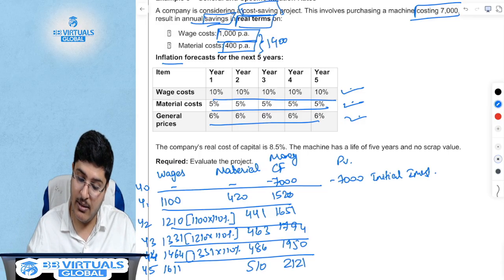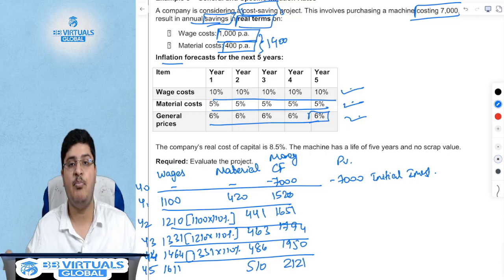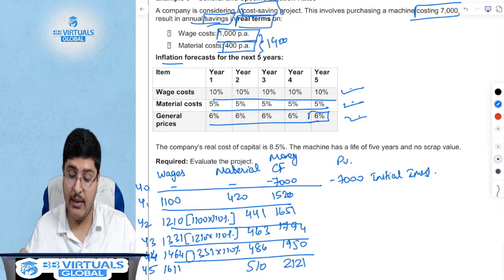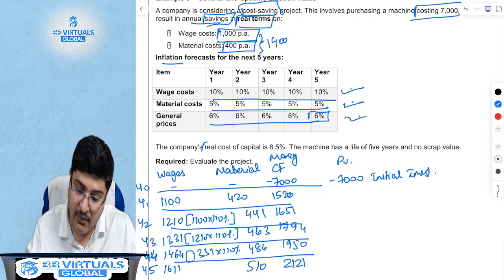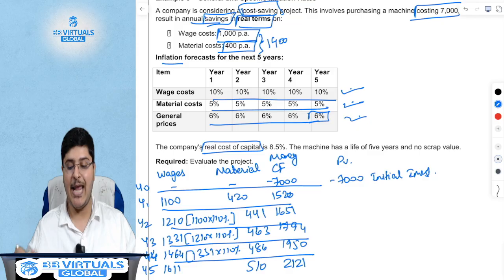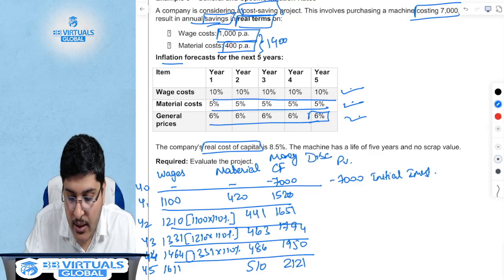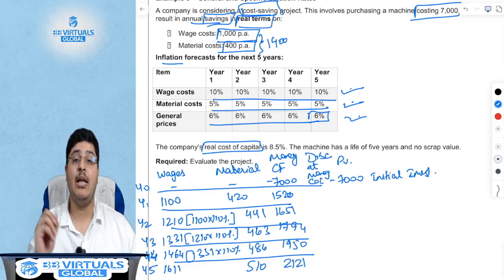Now, what is my general inflation rate? My general inflation rate is 6%. Is it relevant? Yes, it is relevant because I have been given real cost of capital. What did I say? If I have money cash flows, my discounting should be done at money cost of capital.